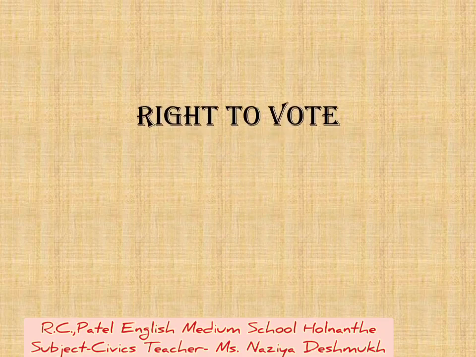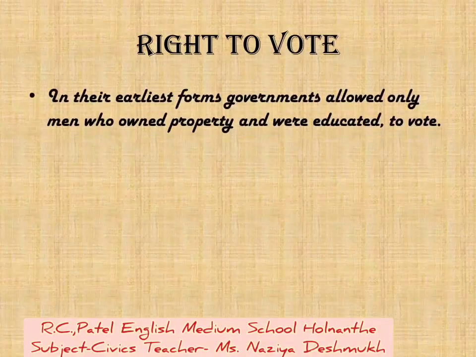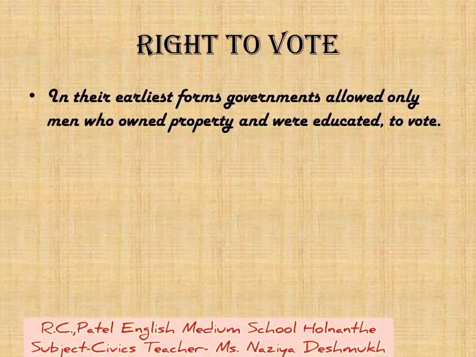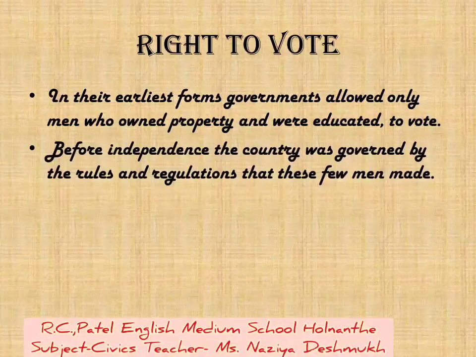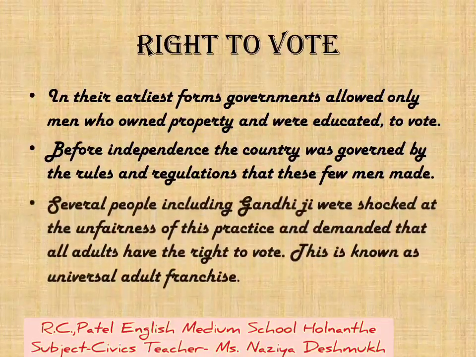What is meant by right to vote? In their earliest form, governments allowed only men who owned property and were educated to have a right to vote. Before independence, the country was governed by the rules and regulations that these few men made.